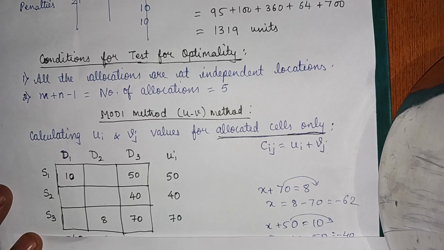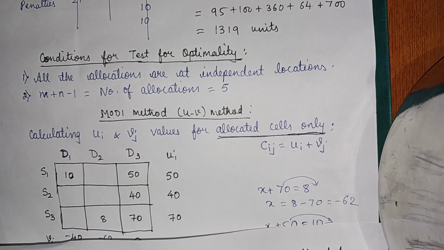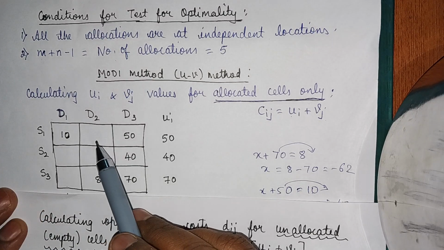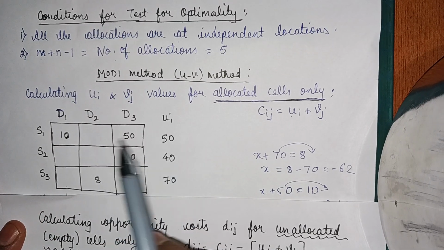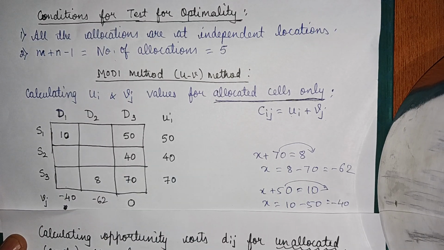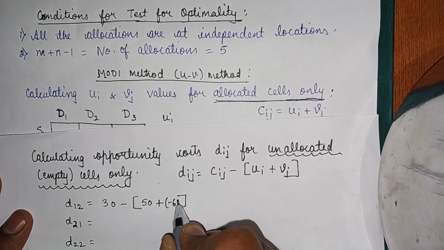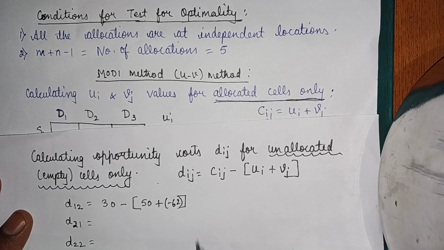So this is that empty cell I am talking about. Now what is the Ui value? Ui value is 50. Vj value for this is minus 62.